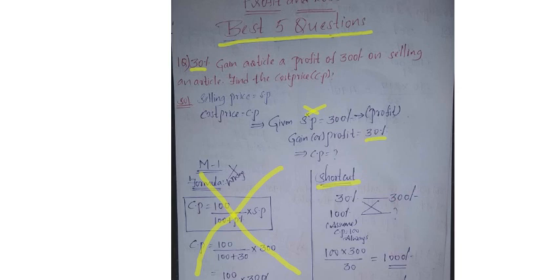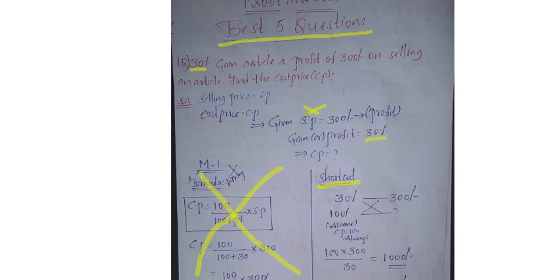In profit and loss, everywhere the magic for us is that you should assume the cost price as 100, then you can solve it easily. So, when they give that 30% profit is equal to 300 rupees, I am assuming cost price as 100. Every time you should assume the cost price as 100. So, if we think 100%, how much will we get?